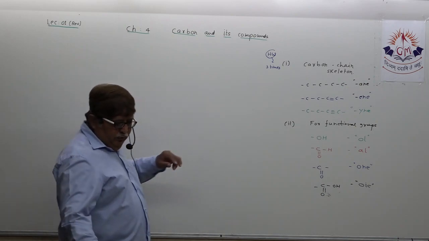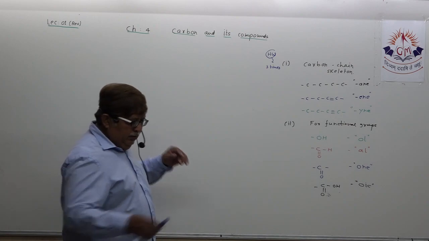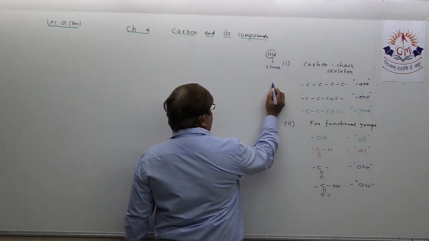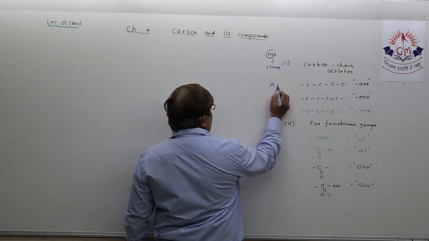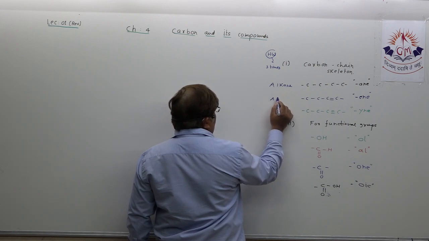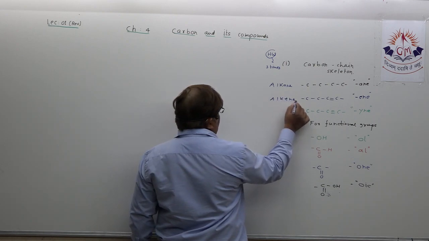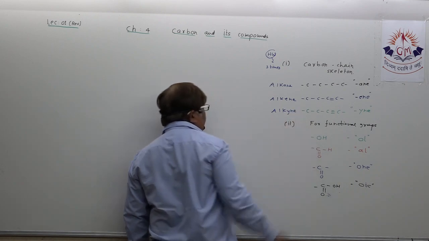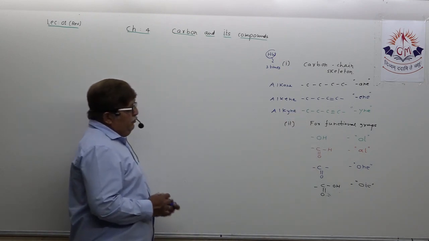You all know three types of hydrocarbon. What can I call this? Alkane, then alkene, and then alkyne. You all know this very well. Understood, right?